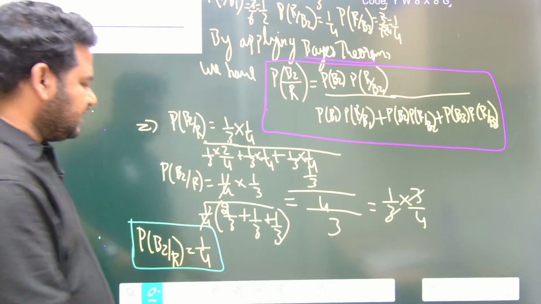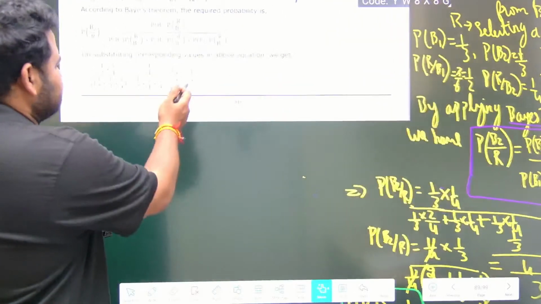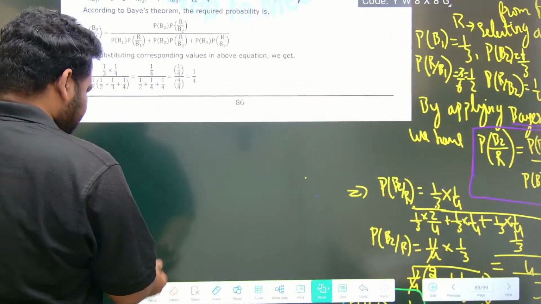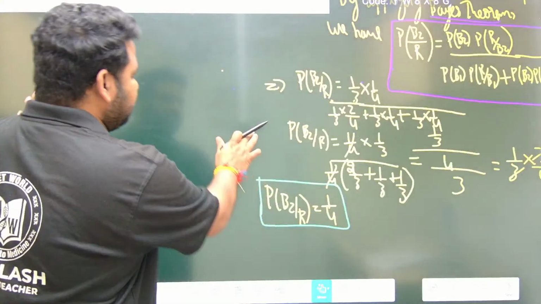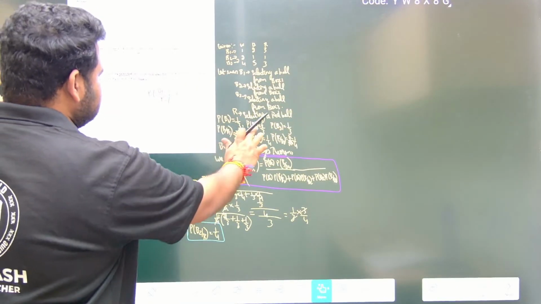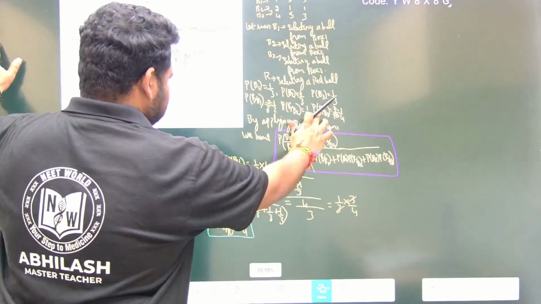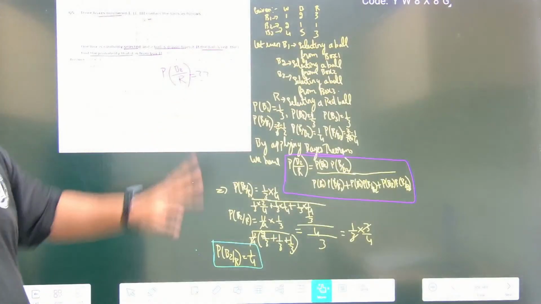So see here, let us verify the answer. What is the answer that we got here? So here also it is 1 by 4. See here also it is 1 by 4, and here also it is 1 by 4 we got. Now observe here, see here everyone. Please observe. This is the complete solution of this question.